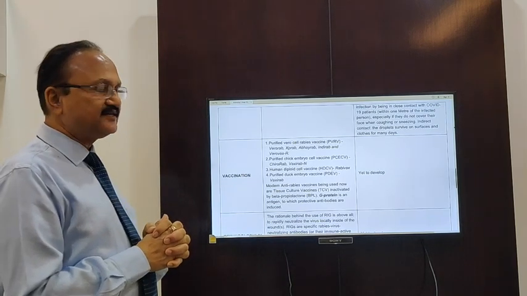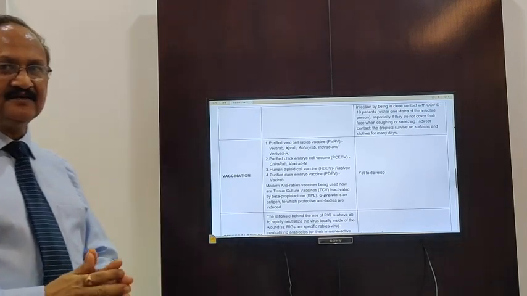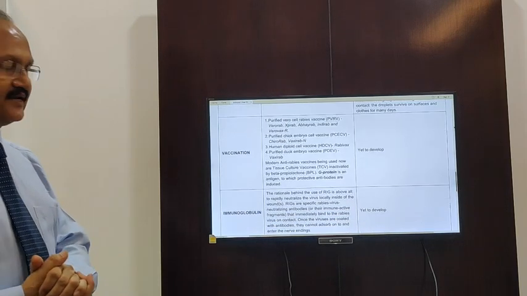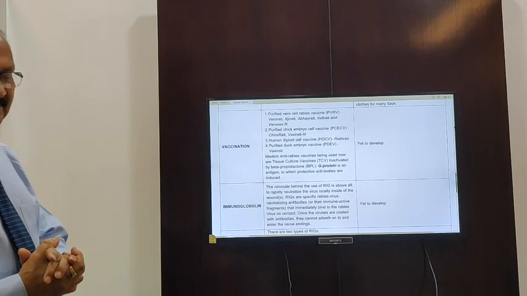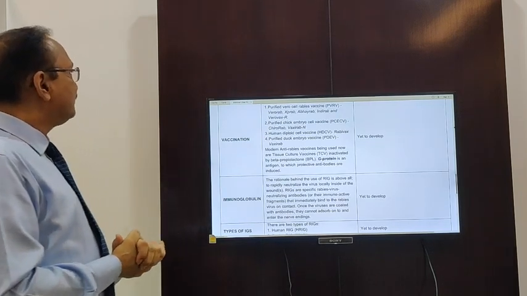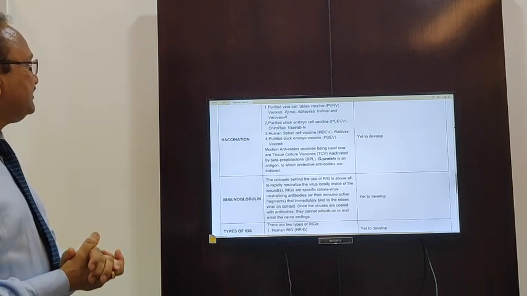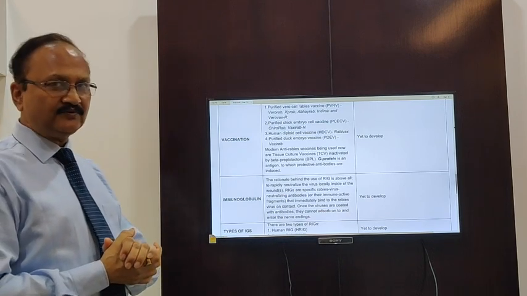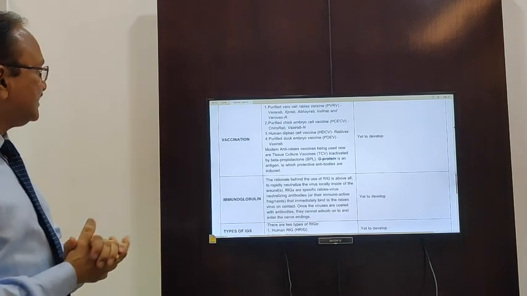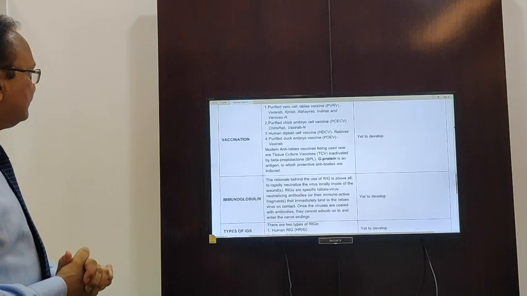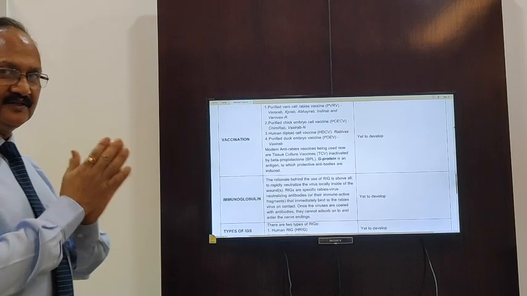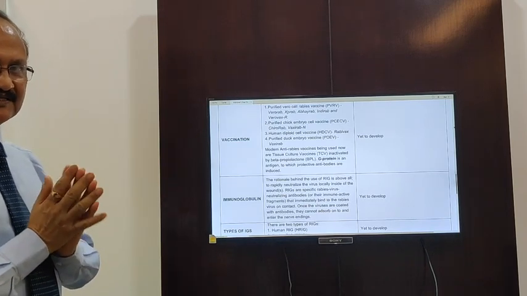Now as far as vaccination is concerned, we are doing all this exercise for the purpose of making vaccines and immunoglobulins against the coronaviruses. For Lyssavirus, that is the rabies virus, we have 4 types of vaccines available. These are purified Vero cell rabies vaccine, that is PVRV. Then we have purified chick embryo cell vaccine, that is PCECV. Then we have human diploid cell vaccines and the purified duck embryo vaccine. Whereas we have yet to develop a vaccine for coronavirus, and I think on these guidelines we can develop coronavirus vaccines.